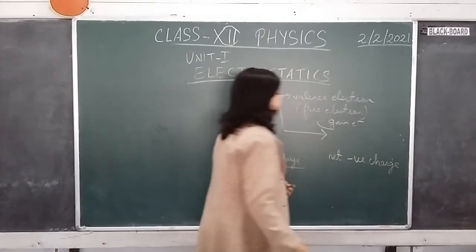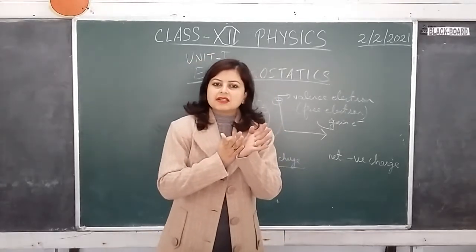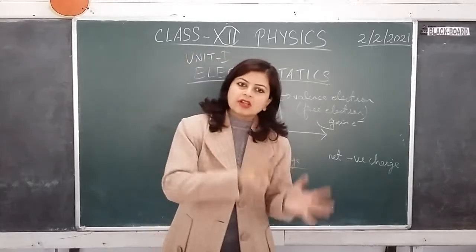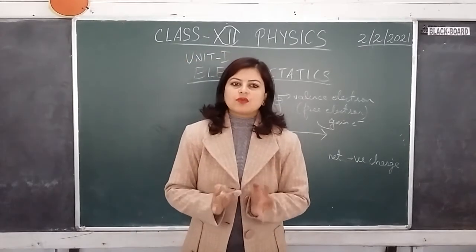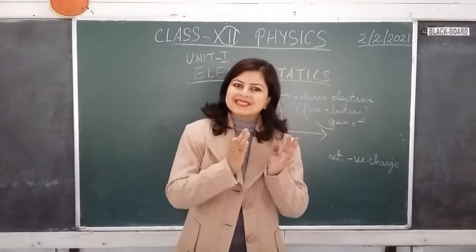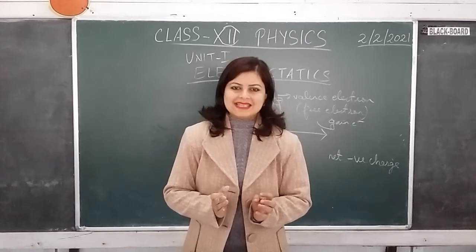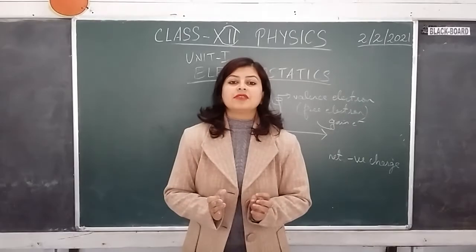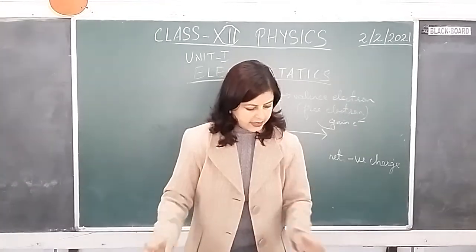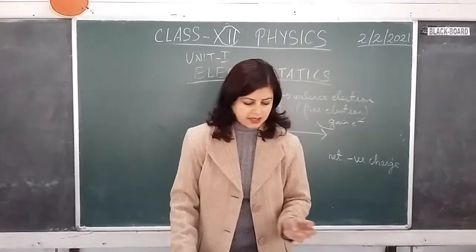Now if the body is an insulating one, these charges cannot be conducted from inside the body, so they remain on the surface of the body. That is why the charges cannot move and they remain static at their position. That is why this type of electricity is called static electricity, or sometimes frictional electricity. Alright, so with this concept, let me tell you what is charge.